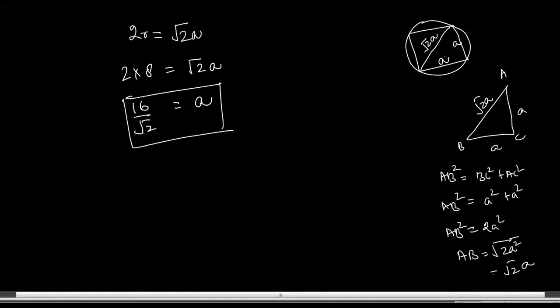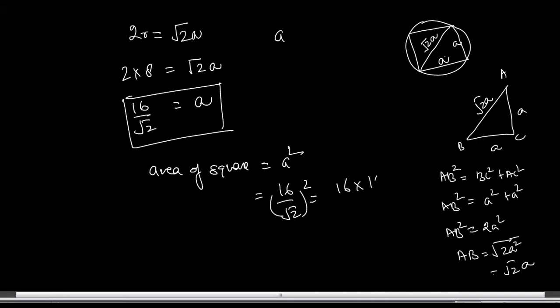Now, if you need to calculate the area of the square, you know that the area of a square is equal to a square. So a square is equal to 16 upon root 2 into 16 upon root 2. When root 2 into root 2 get multiplied, it will give you 2. So 16 into 16 upon 2 is 16 into 8, and this will be 128. That will be 128 centimeters square.